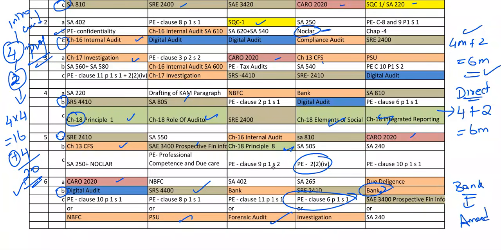Amendment part and the sums area. Be sure with the sums area and amendment, and the same goes for NBFC. Please do the amendment parts alone.